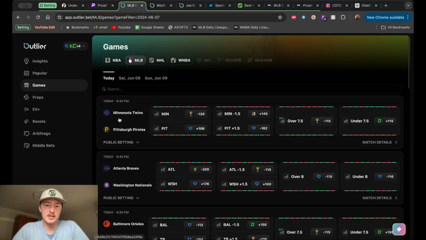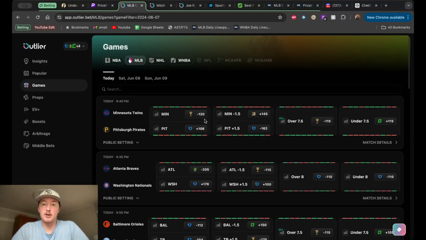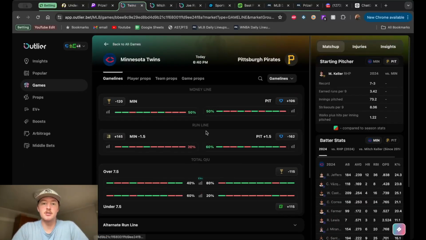Right now we're going to be starting with the Twins and the Pirates, going into the match details, looking at pitchers and things like that, and just breaking down first how I use this tool, and then we'll go quicker on the other matchups here. But let's just jump right into the match details.